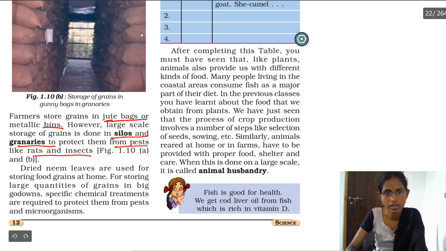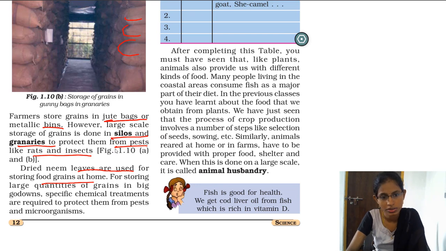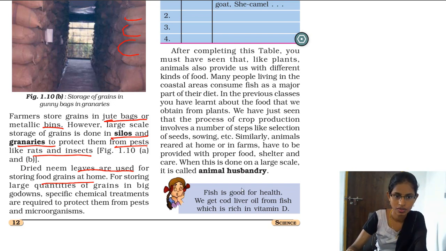Dried neem leaves are also used for storing food grains at home. If you see in your houses, sometimes your mother puts some dried neem leaves in some food items, so that it prevents moisture from reaching the food.